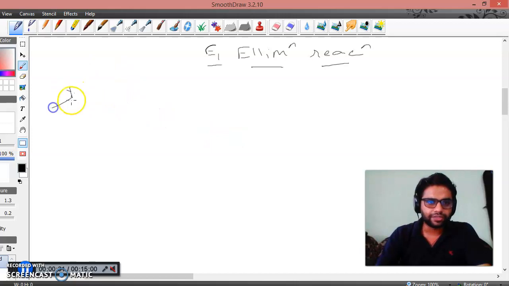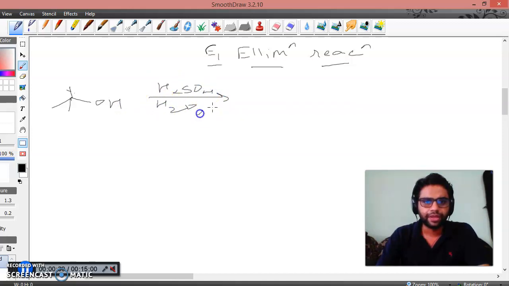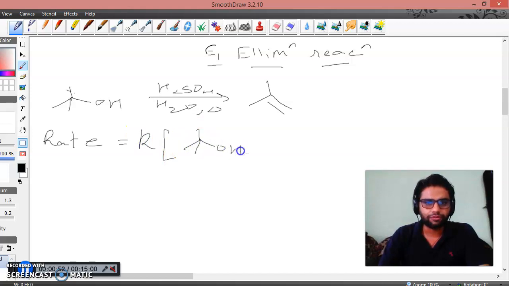Let's consider over here a substrate, say an alcohol. When it is treated with sulfuric acid in aqueous medium at an elevated temperature, it gives us this product, that is an alkene. When the rate law of this reaction is observed, it is found that it depends only upon the substrate, that is the alcohol, and not upon any other thing. So the molecularity of this reaction is 1, and the reaction is depending only upon the substrate, and that too in the first order. So it is called elimination unimolecular or E1 reaction.